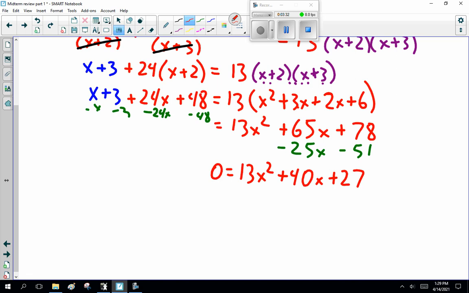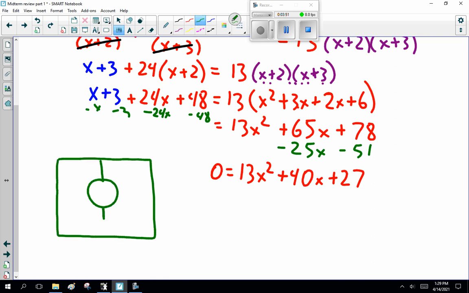All right. Now, I fully expect you to stop here, and I don't honestly expect you to continue doing this. Because I realize now it's a little bit nastier than what I asked in class, and I don't think it's fair asking you to do it on a test. Now, can you factor this quadratic? Well, I think you can. Now, like I said, I wouldn't ask you to factor something this completely nasty. That's not that nasty, but let's give it a try.